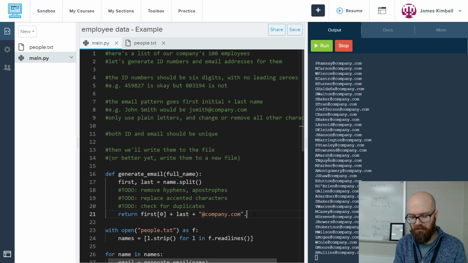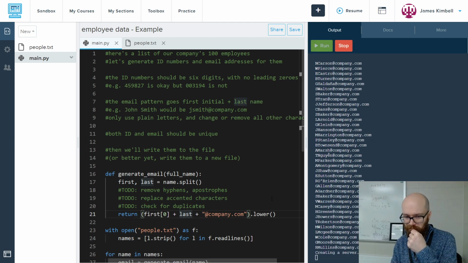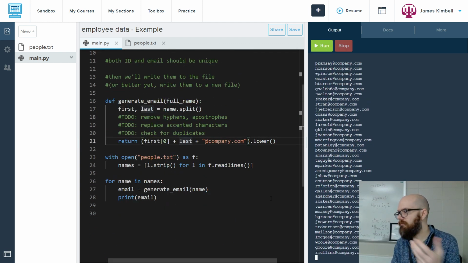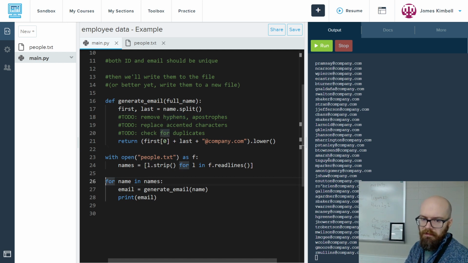We could just go dot lower, like I guess you put parentheses. We just do the whole thing dot lower, and hey, that solved that problem. It doesn't solve every problem. That's why we have our to-do comments. So we'll come back to this later. And now it's separate, right? Like our main loop here.